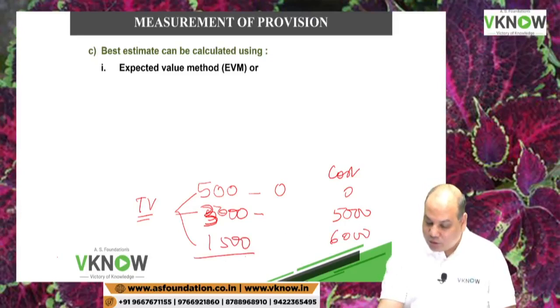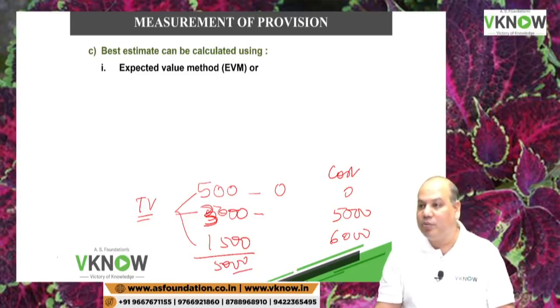I have sold total 5,000 TV. I do this estimation. 500 TV will not cause any problem. 3,000 TVs may cause a problem of 5,000 rupees, and 1,500 TVs may cause a problem of 6,000 rupees. So accordingly, I will make a provision.